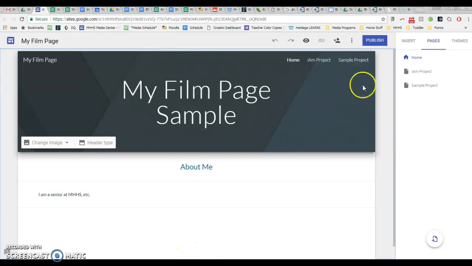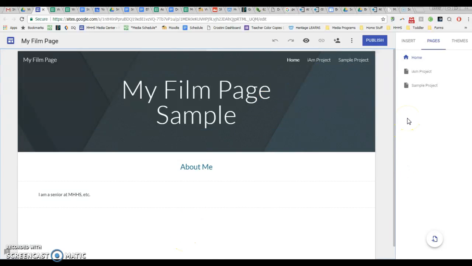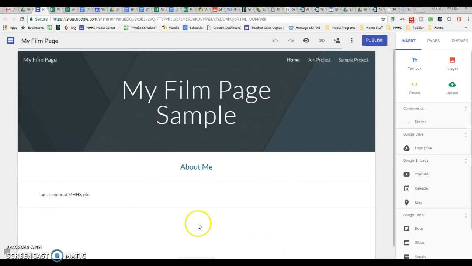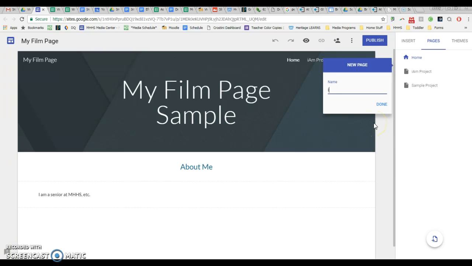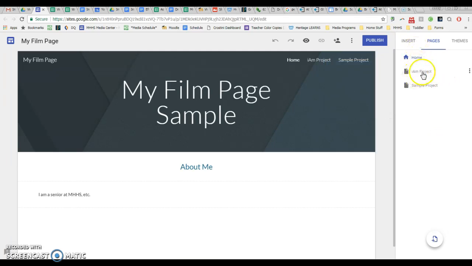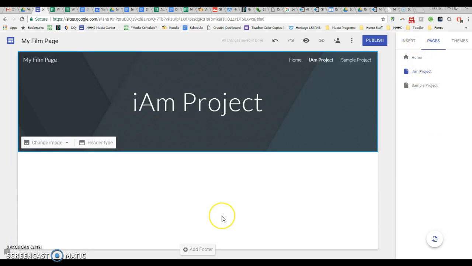Now that you have your website created, you're going to begin to embed your project videos into your website along with reflections. So if you have not yet created a page for your I Am project, you're going to go over here to Pages, down here add a page, and call it I Am project. You may have already done this, and if so, it's listed here, so you just click on that. On this page, you're going to embed your video and write your reflection.